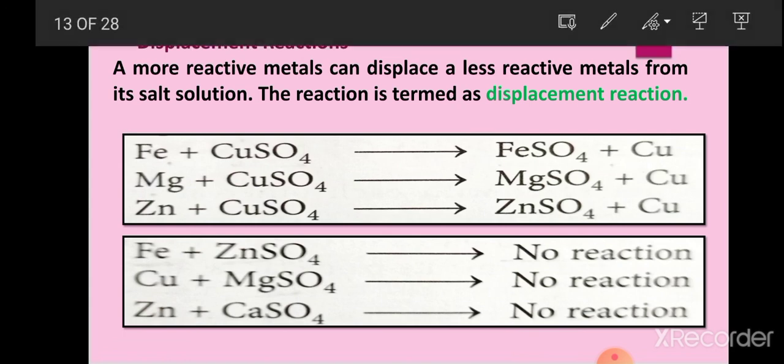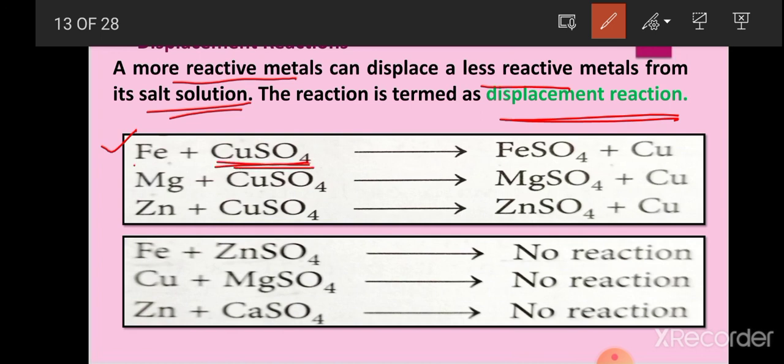That is why this reaction is called a displacement reaction, where the more reactive metal displaces the less reactive metal from its salt solution. So let's see some examples. Here in the first one you can see iron is reacting with copper sulfate. Copper sulfate is a salt of copper. So what happens when iron reacts with copper sulfate?